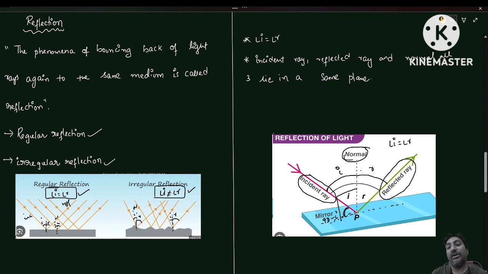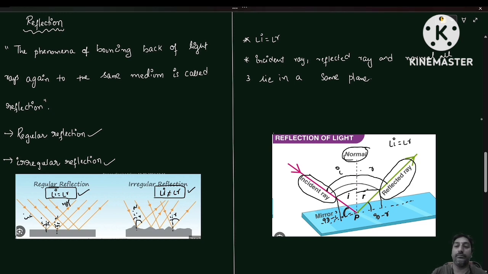Similarly, what is the angle between the reflected ray and the plane? Once again, from here to here the total angle is 90 degrees, and this angle is r. So the remaining angle will be 90 minus r.